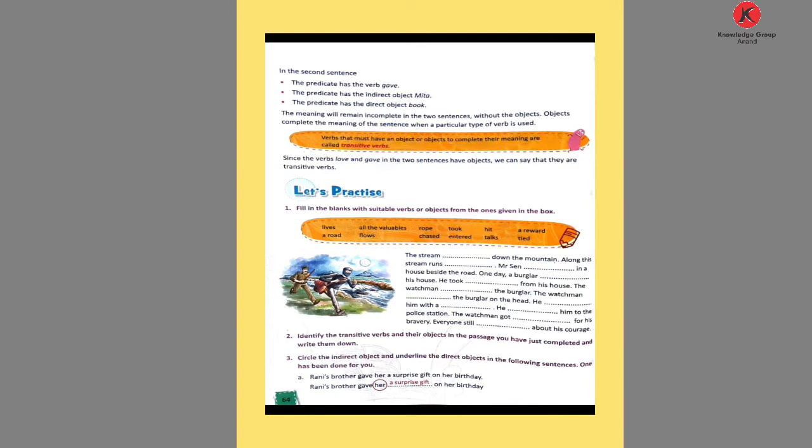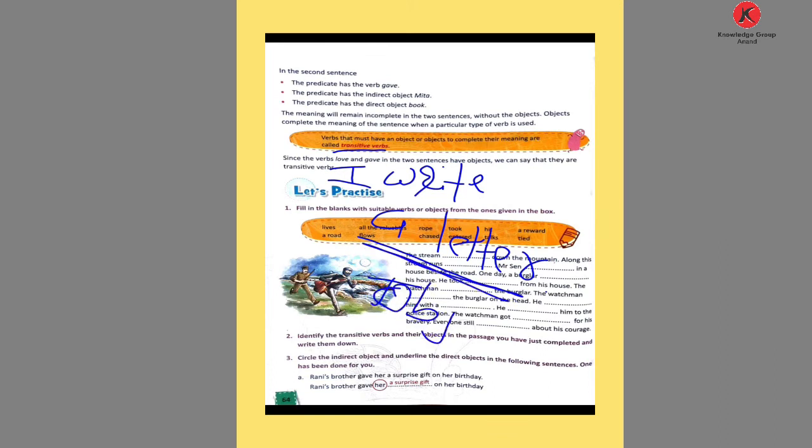If I give you an example of this transitive verb: I write a letter. So here, a letter is the object, and write is the verb. A transitive verb is used here because only one object is used.